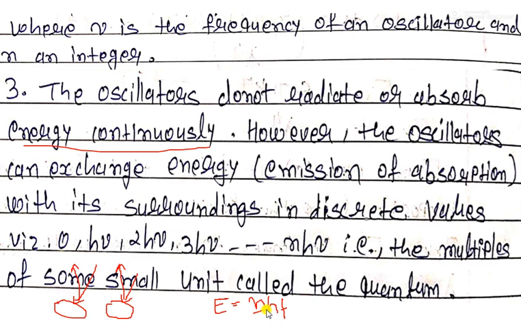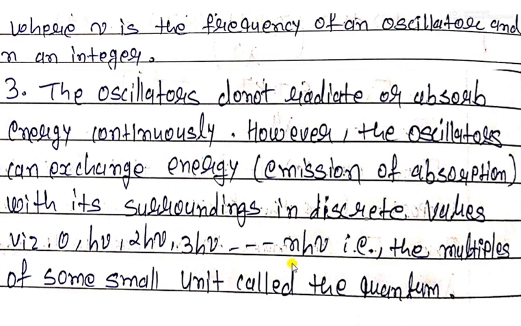If we put one single photon here, and instead put 1000 photons, then naturally the frequency will be higher, so the amount of energy will be higher. So these are the assumptions of Planck's hypothesis. There are only 3 assumptions, but it is a very good equation to explain the energy of a quantum.